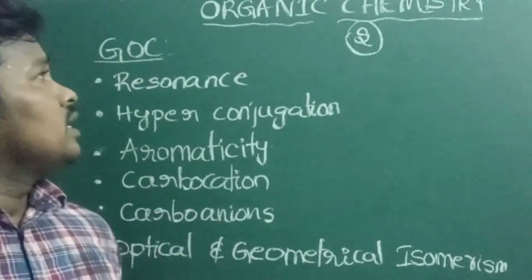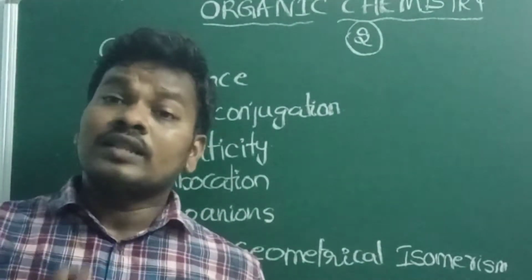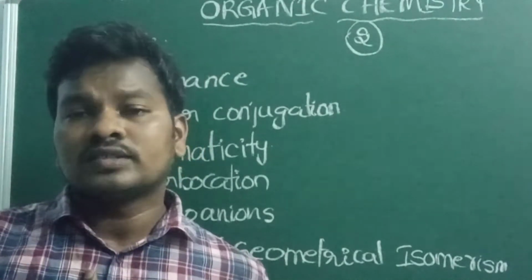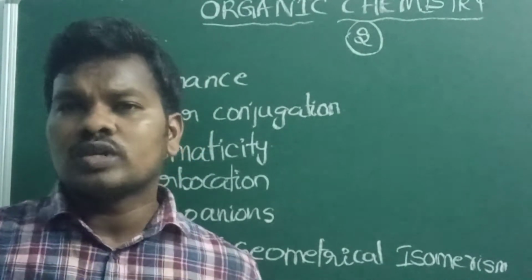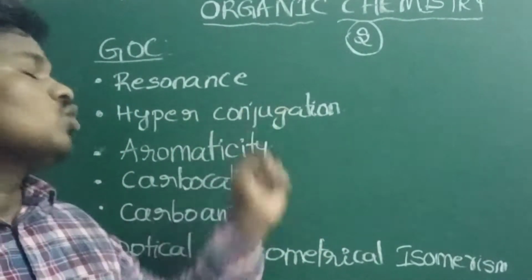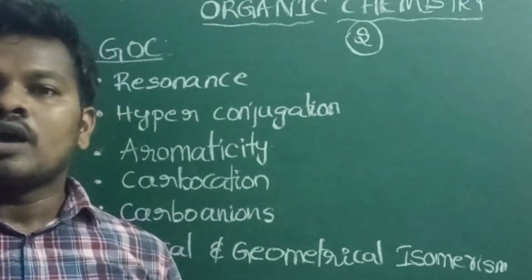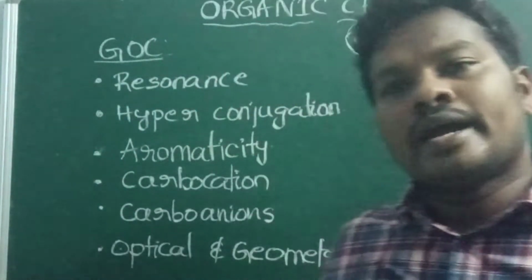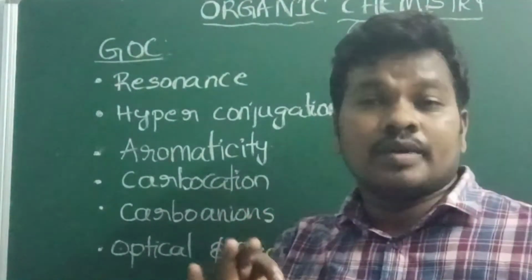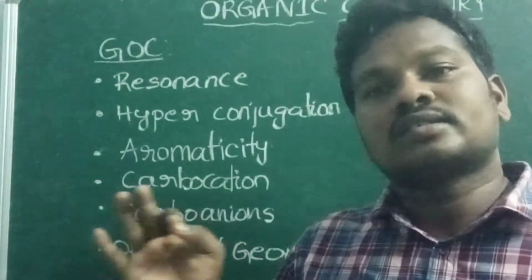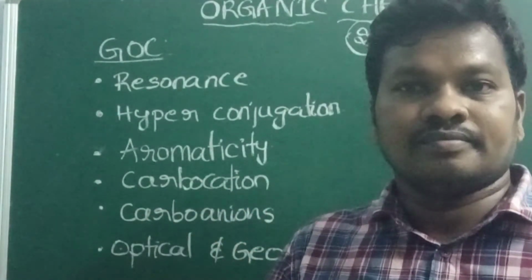Hello everyone. In organic chemistry, what are the topics you have to concentrate on to get very good marks in the IIT JEE Mains? When it comes to general organic chemistry, you have to concentrate on these topics: resonance, hyperconjugation, aromaticity, carbocation and carbanion, optical and geometrical isomerism. The maximum number of questions they will ask in the JEE Main examination is 2.